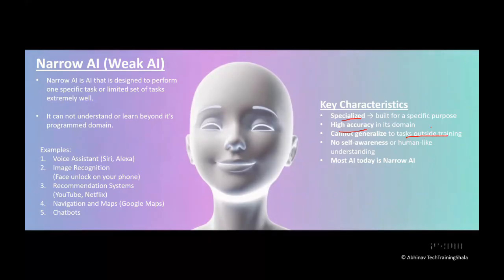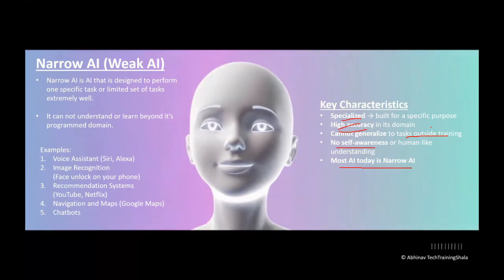As I said, there are boundaries which are defined, and within that boundary these AI systems learn, so they cannot generalize outside it. And these systems don't have self-awareness, right? Every human in this world has self-awareness, but these narrow AI systems or weak AI do not have any self-awareness. And as I said, most AI today is narrow AI.